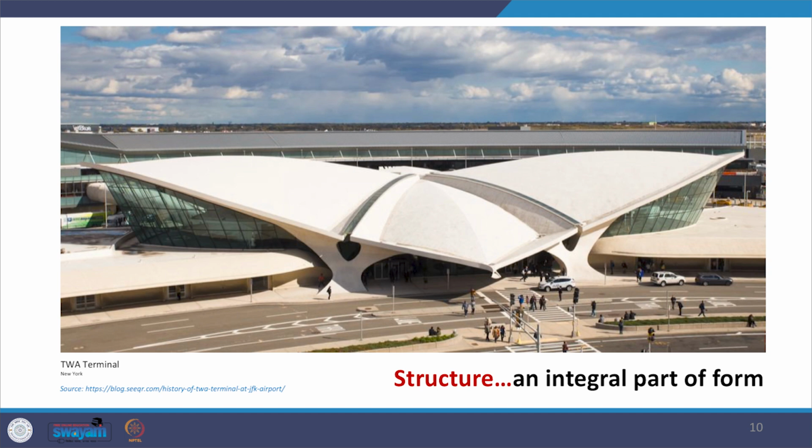Now go to the next one. This is another example of form. This is a photograph of the TWA terminal, the main terminal building. Looking at this picture, those who have studied contemporary architecture, I am sure, know this building, and this form creation is inspired by a bird. It has a relation with the airport, or rather the aeroplane. They both are flying, and with that concept it was developed.